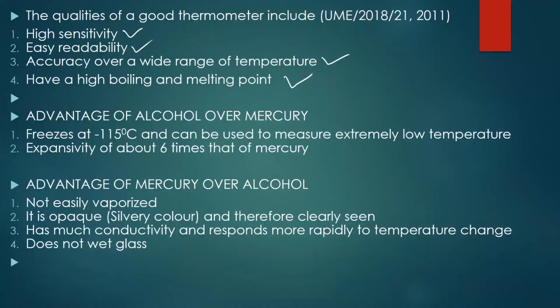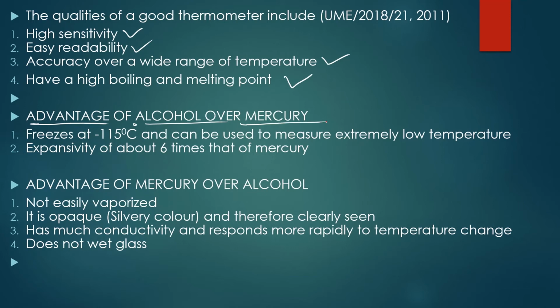Its melting point is not as low as that of alcohol, and that is why alcohol is used in temperate, in cold regions, where the weather is extremely cold, to measure temperature, because alcohol can be used to measure a relatively low temperature compared to mercury, while mercury can be used to measure a very high temperature compared to alcohol. So this is one advantage alcohol has over mercury, and also one advantage mercury has over alcohol. Alcohol can be used to measure low temperatures, while mercury can be used to measure high temperatures. Now let's look at the advantage here.